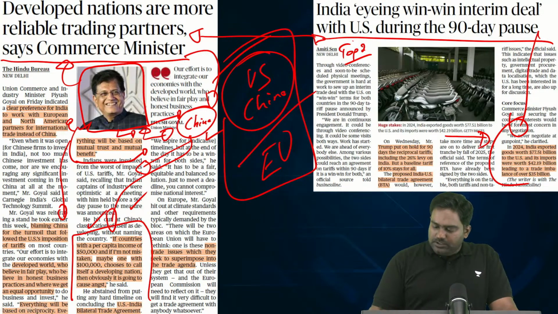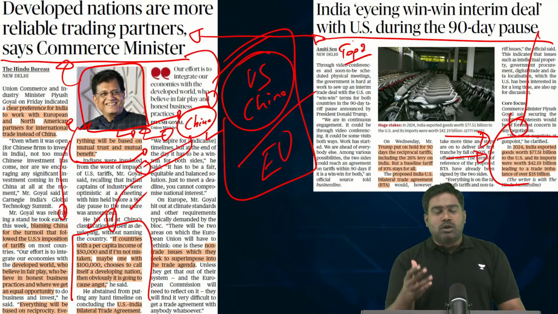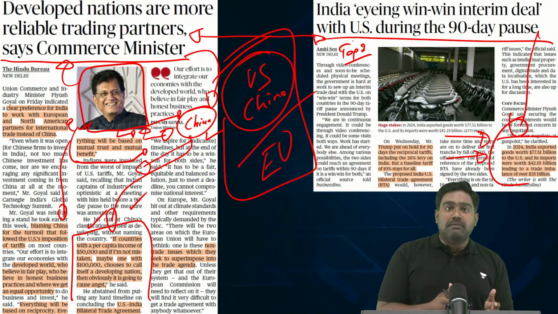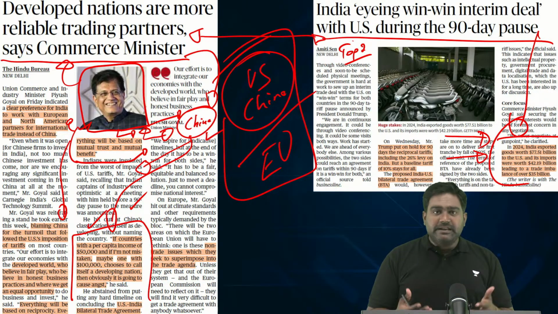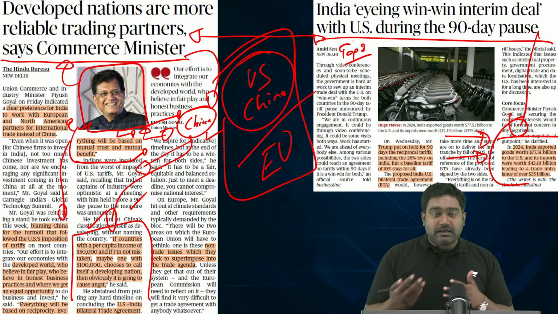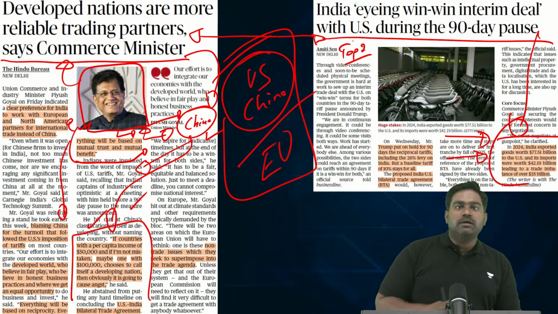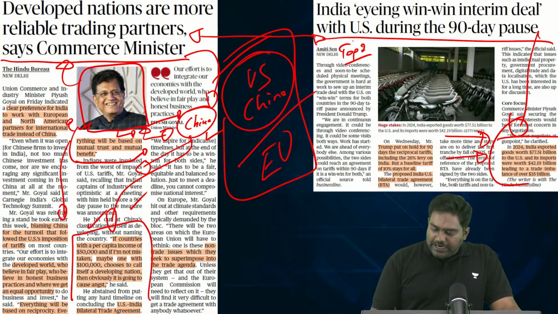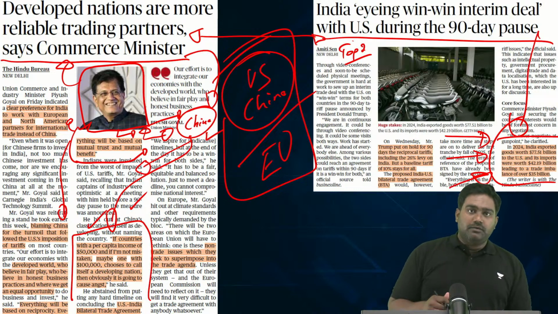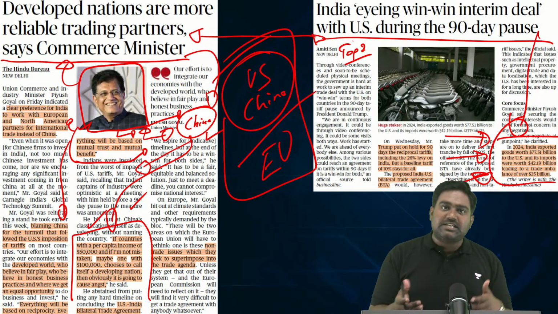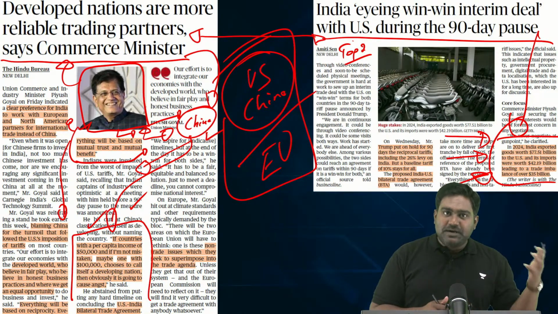If you look at the trade relationship between India and the US, we export around $77 billion worth of goods into the US, making it a critical market for Indian exports. Many Indian industries in the MSME sector and in agriculture are dependent on the American market. Millions of Indian jobs are dependent on the American market. India also imports around $42 billion worth of goods from the US, leaving behind a trade deficit of 35 billion, which is in favor of India. So India has a big trade surplus against the US. That has been Trump's complaint.